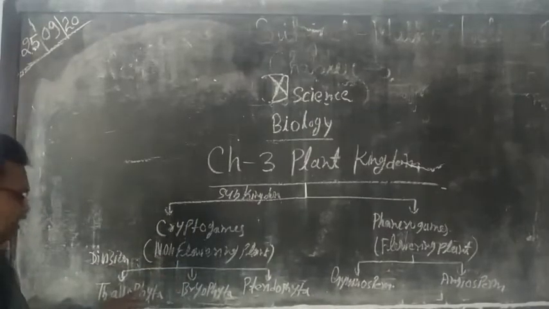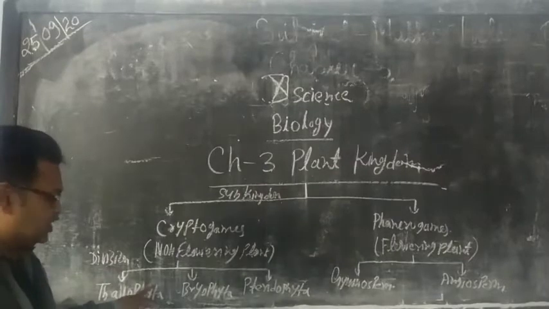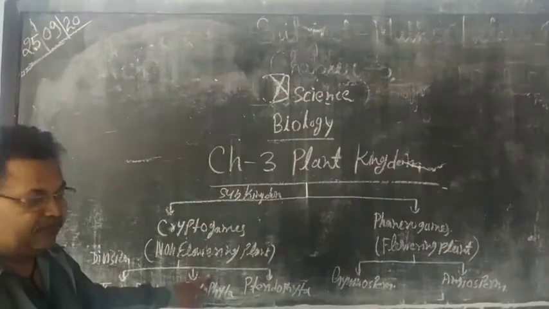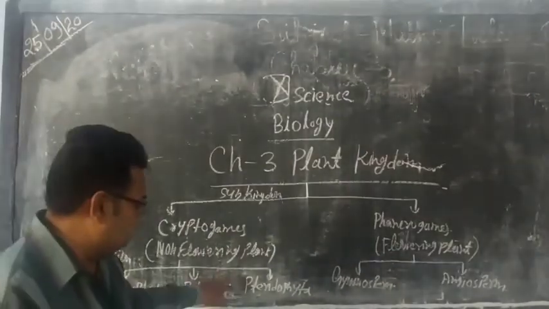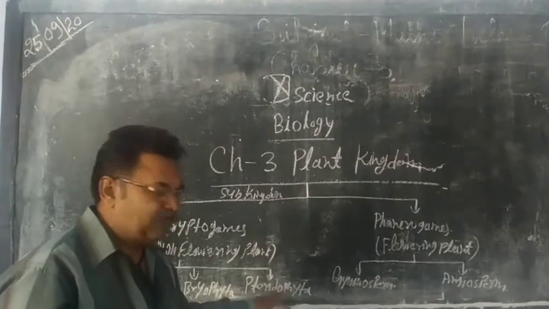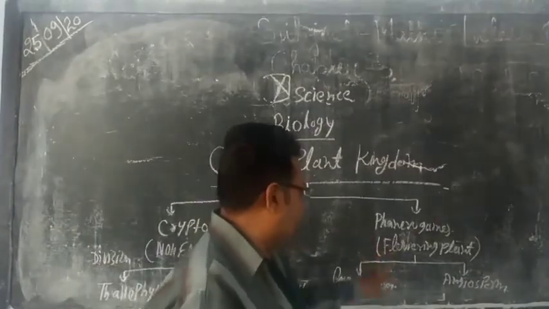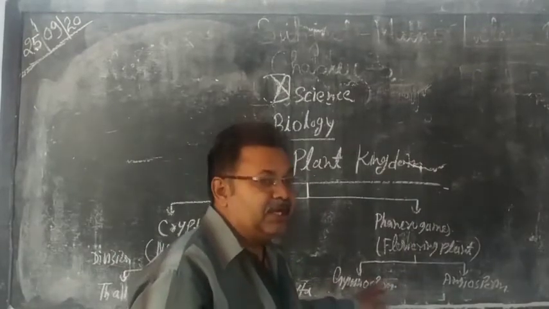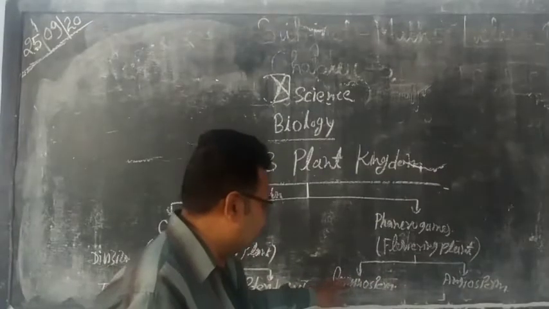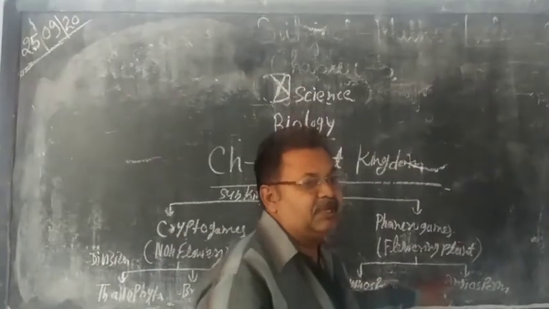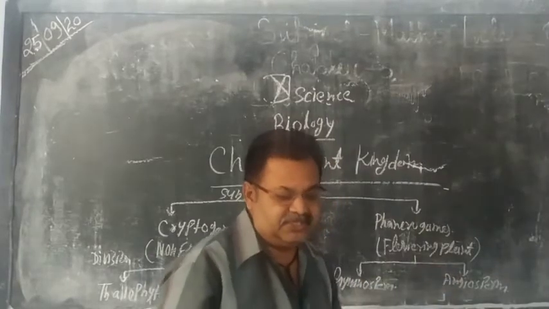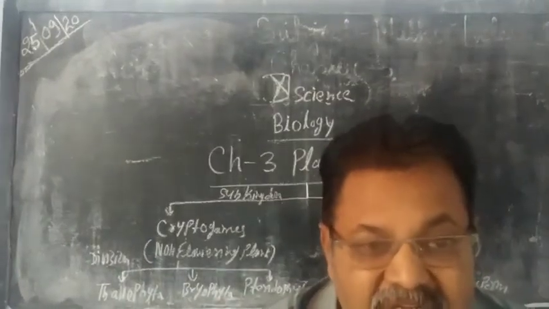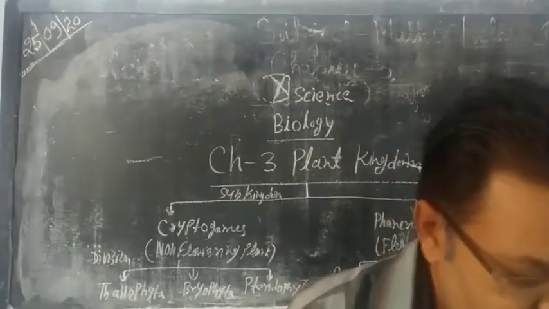First one is Thallophyta. It means thallus-like structure. Second one is Bryophyta. Its structure is not differentiated into root, shoot and stem. And this one is known as Pteridophyta. Now, flowering plants are further divided into two divisions. First one is gymnosperm. It means they have naked seeds. And next one is angiosperm. It means it has covered seeds. So this is the general classification of the plant kingdom.